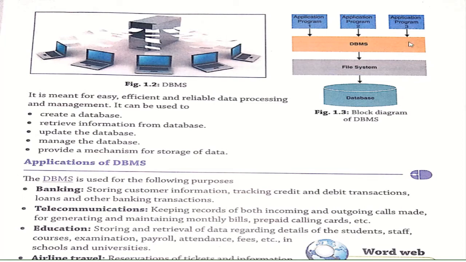There are various types of application programs. All the information is stored in your database management system. Then this database management system goes to your file system, and under that file system it will create your database.